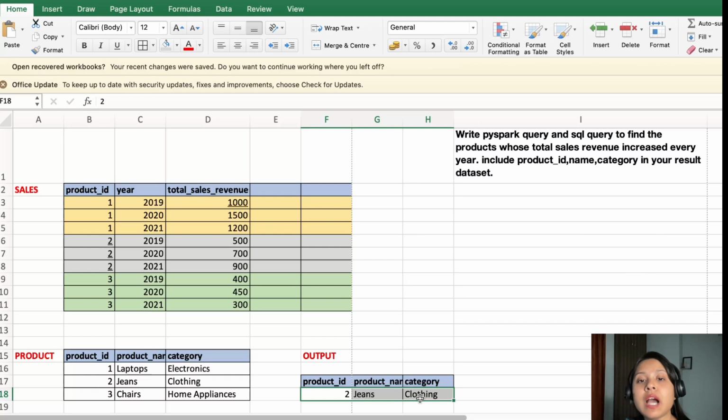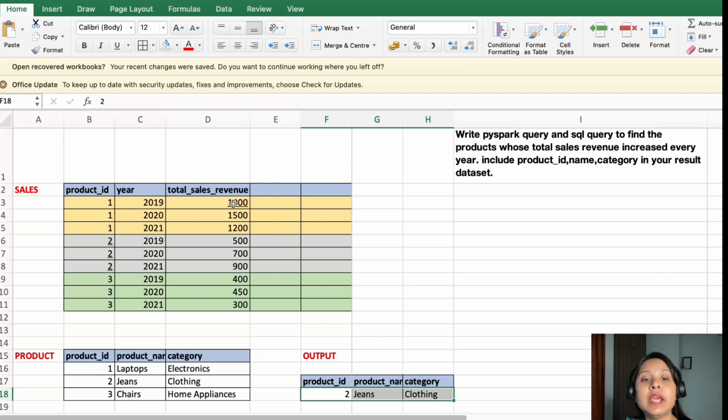So now let's see how we can go ahead and solve this question. If you know how exactly the lag function works, the lag function works by actually giving you the result of the previous data set or previous year in our case.